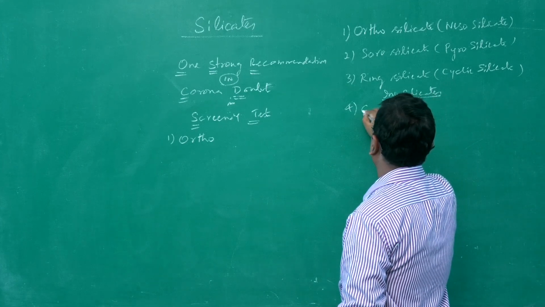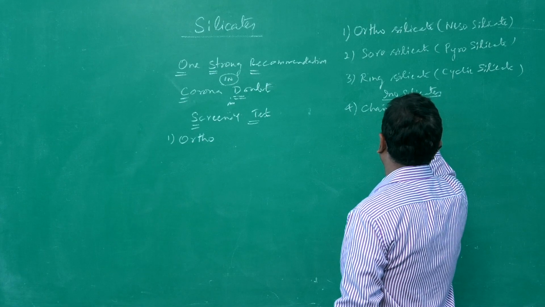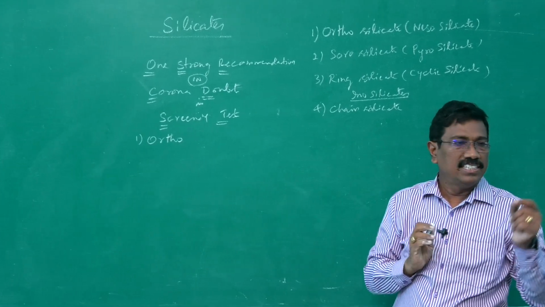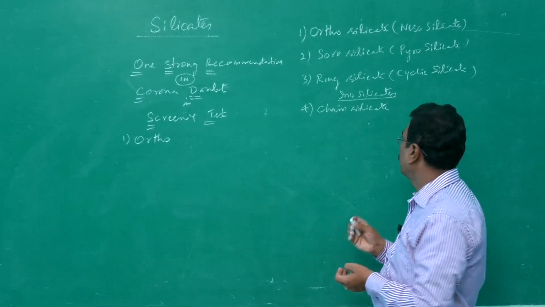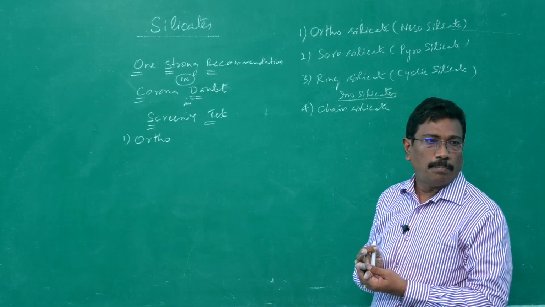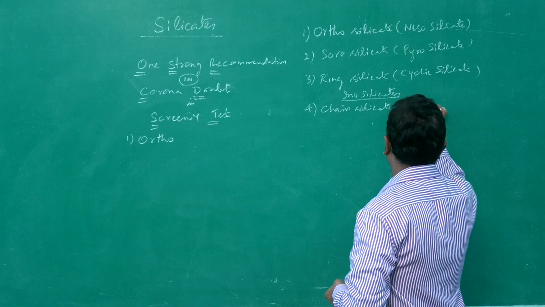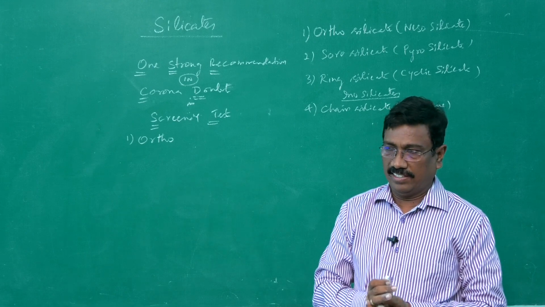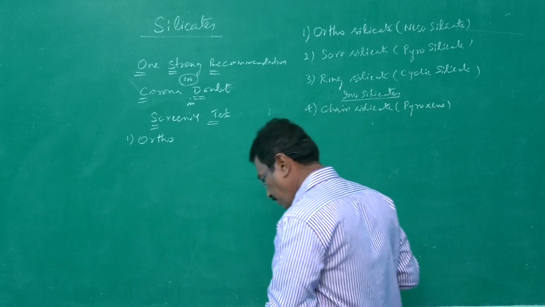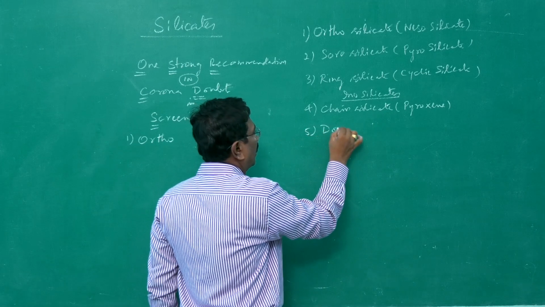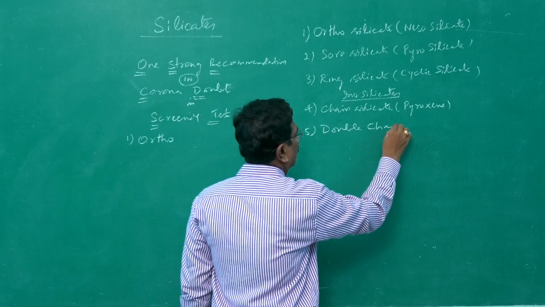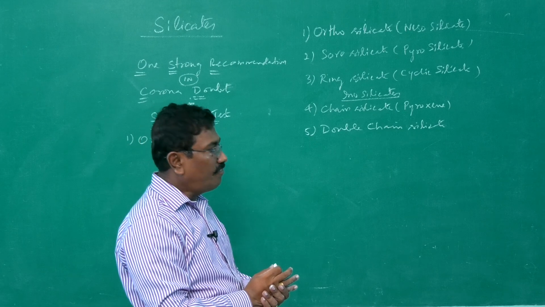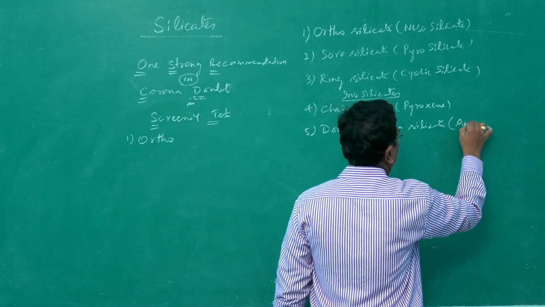That you should remember, chain silicate, which is called pyroxene. All right. Then D, double chain silicate, the fifth one. Double chain silicate is otherwise called amphiboles. Pyroxene, amphiboles.